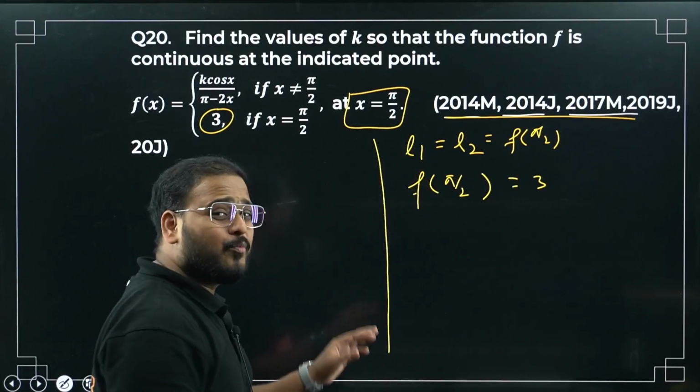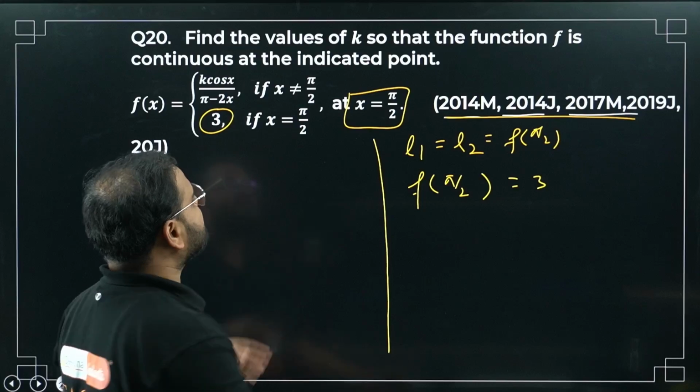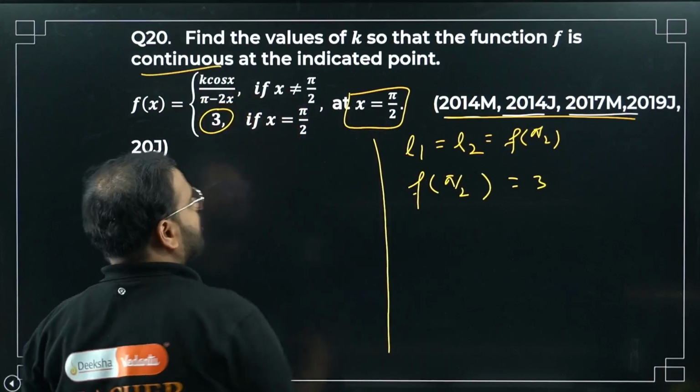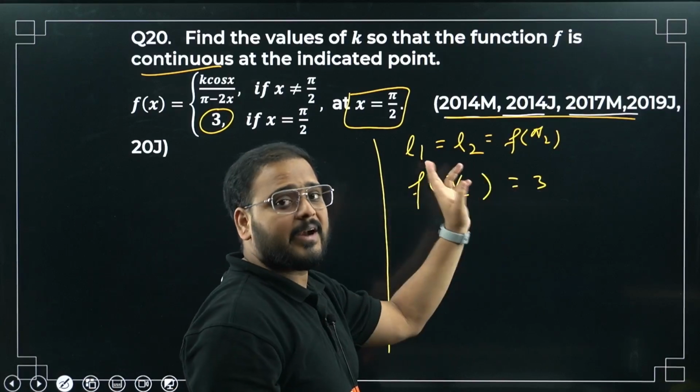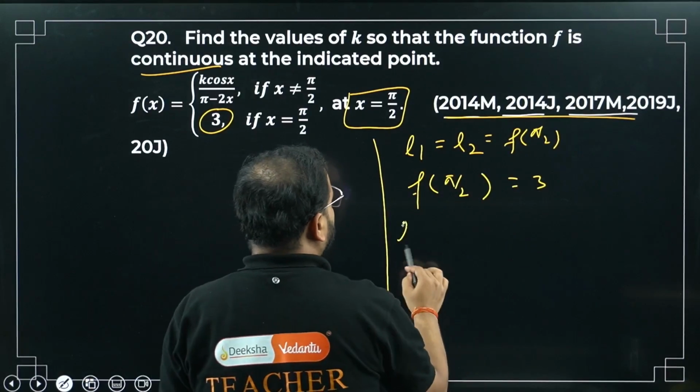So do I have to find L1, L2 both? I can find only one since they have already said it has to be continuous. So I don't have to check whether it is continuous or not. Just check one of the limits and put it equal to 3. You're going to get the k value from there. So let's find L1.